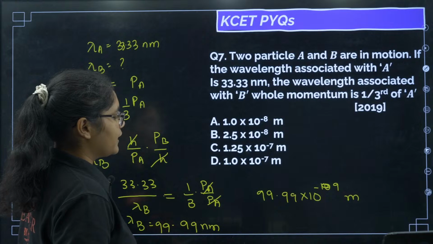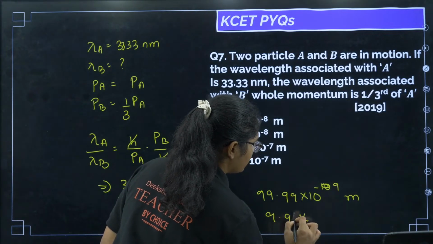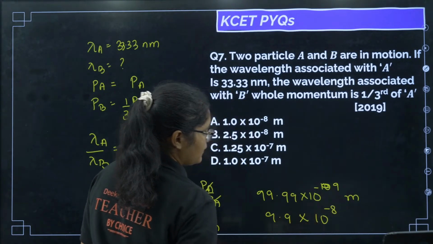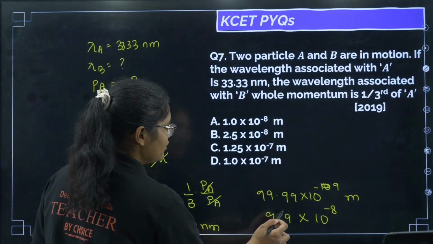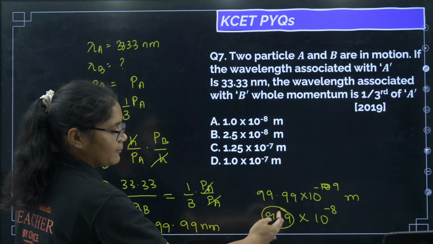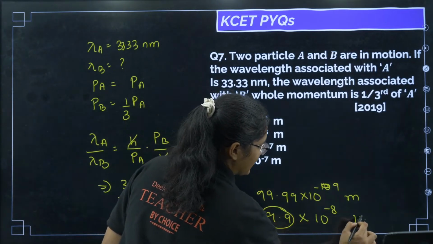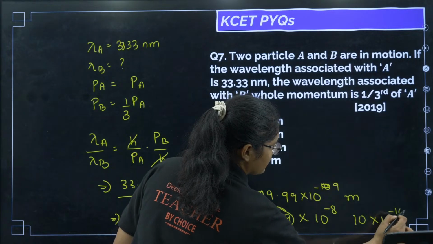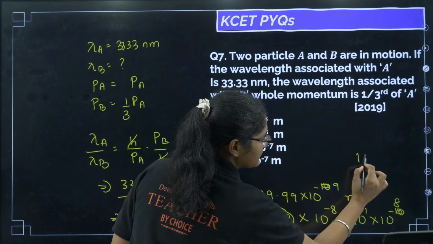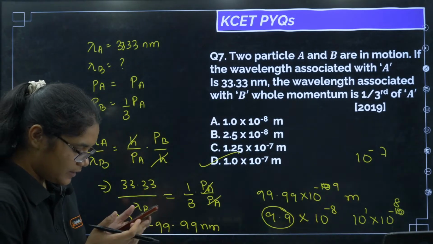Now how can I write it in a more scientific form? It is 9.9 into 10 to the power of minus 8, right? Now 9.9 is almost 10, so I can approximate it to 10. So I can write this as 10 into 10 to the power of minus 8. So it will become 10 to the power of minus 7, and that is option number D.